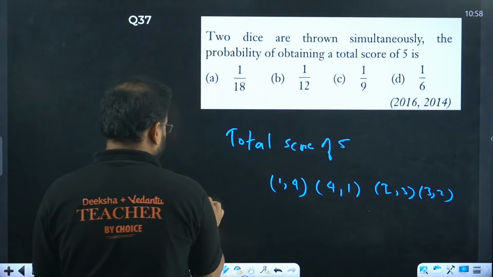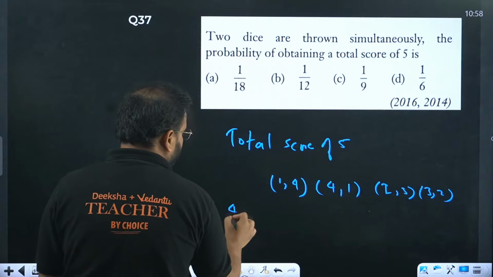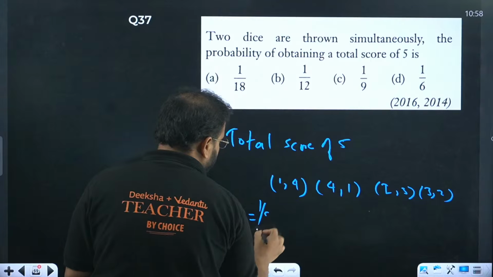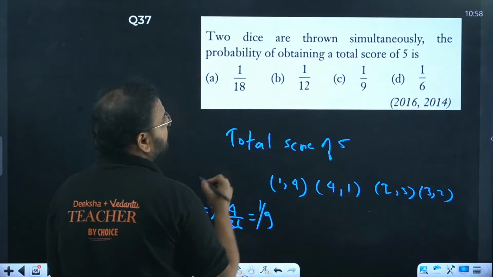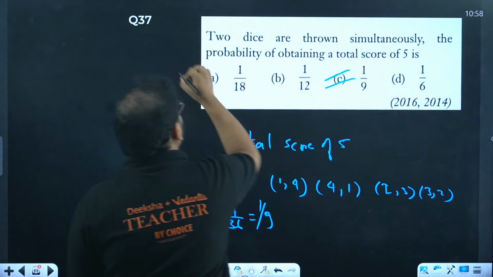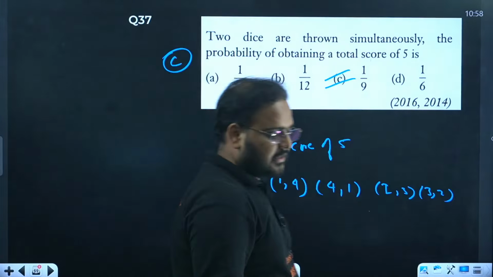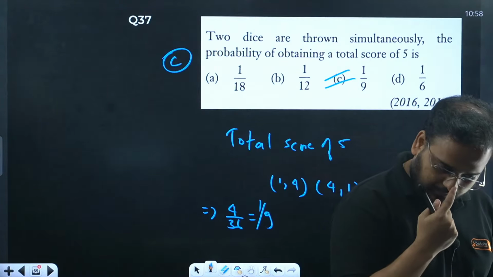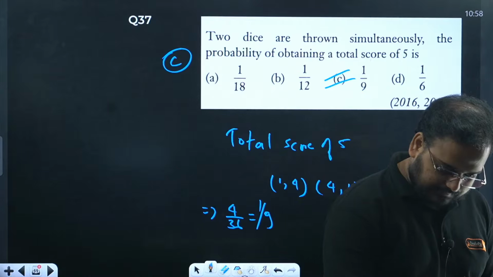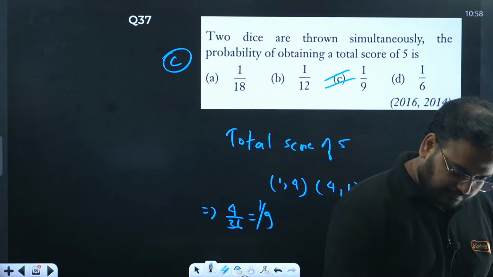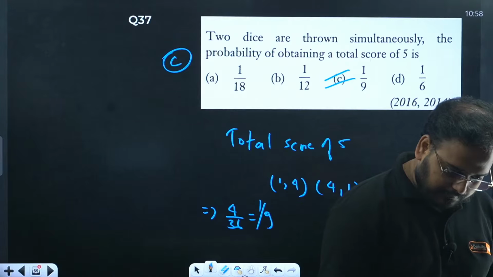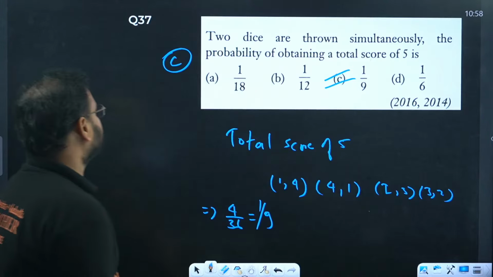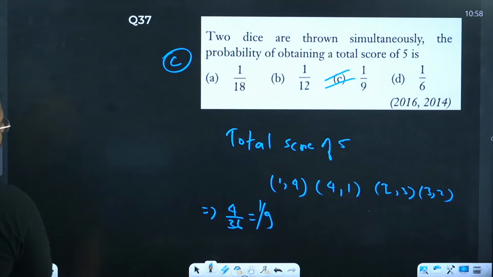So the answer is 4 by 36, which is 1 by 9. So option C. 37 is option C, guys. Please check. Superb.